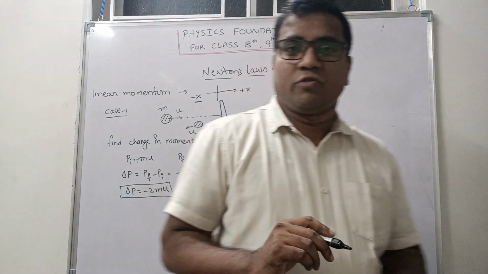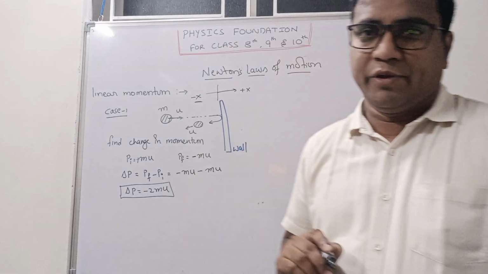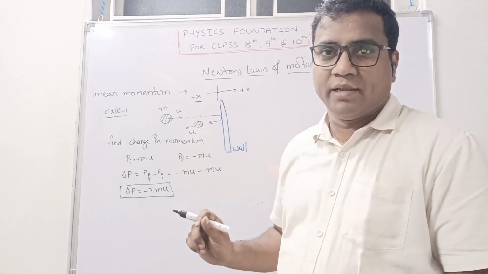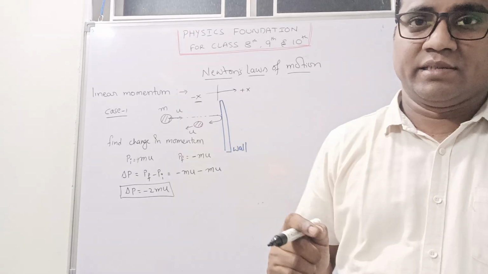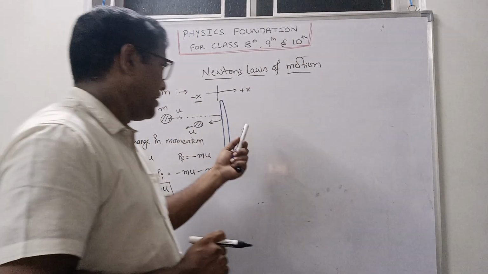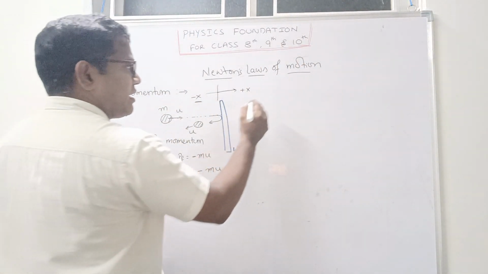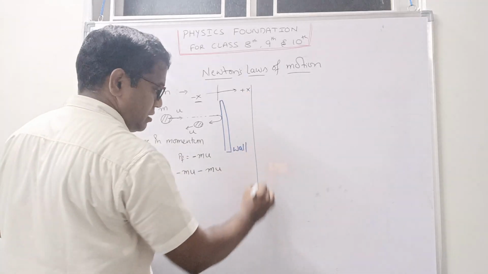Clear? Delta P is equal to minus 2 mu. I hope you understood, right? So we'll go with the next case. See here, next case is here I will try to explain. So here case 2 I will see.